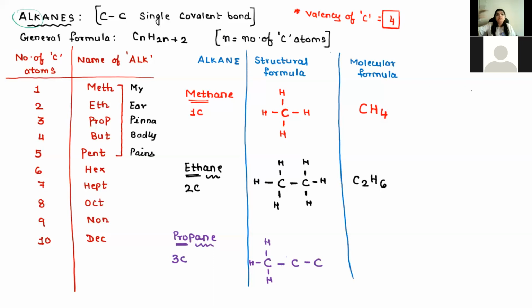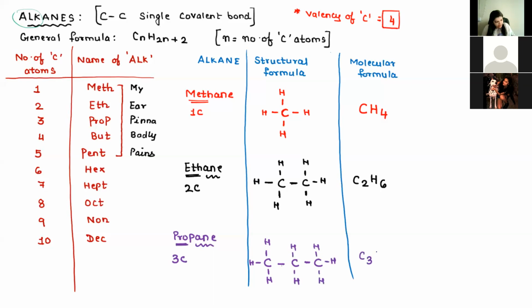So how many more bonds to go? 2, correct. Vanya, for the last carbon, how many more hydrogens? 3 more. Yes. So is this clear how to draw the structure of propane? And when we count the number of atoms, it is C3H8.